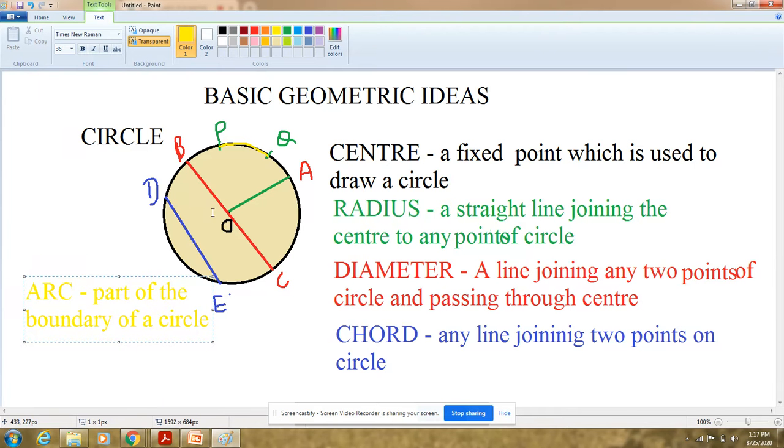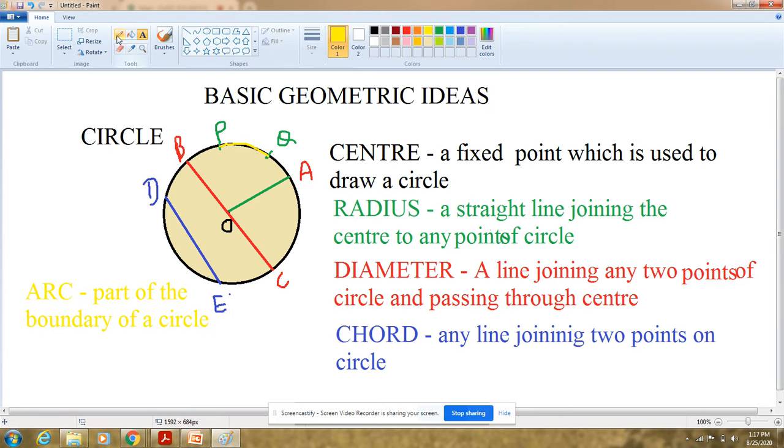So how to represent? See, अगर हमें कोई arc represent करना है ना, how do we represent? See, PQ is an arc ना, so we represent it like this. हम इस तरह से PQ के ऊपर क्या करते हैं, एक arc draw करते हैं. So this will represent that PQ is an arc. Okay. Now the next thing, एक और चीज देखो अब.